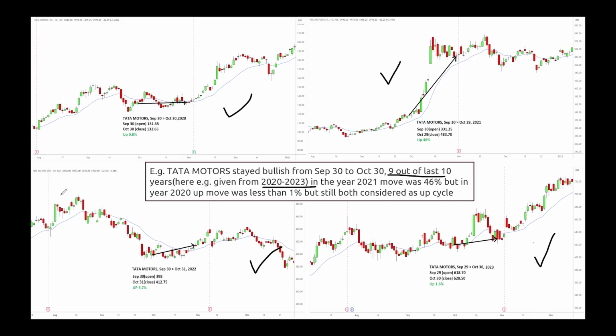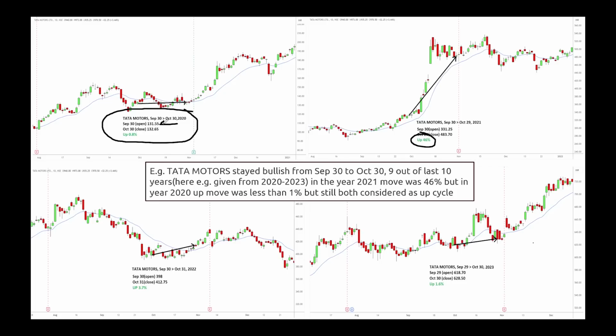But I am giving you examples only from 2020 to 2023 now. In the year 2020, what happened? On September 30th the price was 131.55. On October 30th the price was 132.65. How much? Less than 1%. But still it will be considered an up cycle. Why? Because, as I said, the annual cycle will only tell you that from the beginning of the cycle to the end of the cycle, if the price is above the open of the candle at the beginning of the cycle, then it is known as an up cycle. Here in 2022, you can see 3.7%.